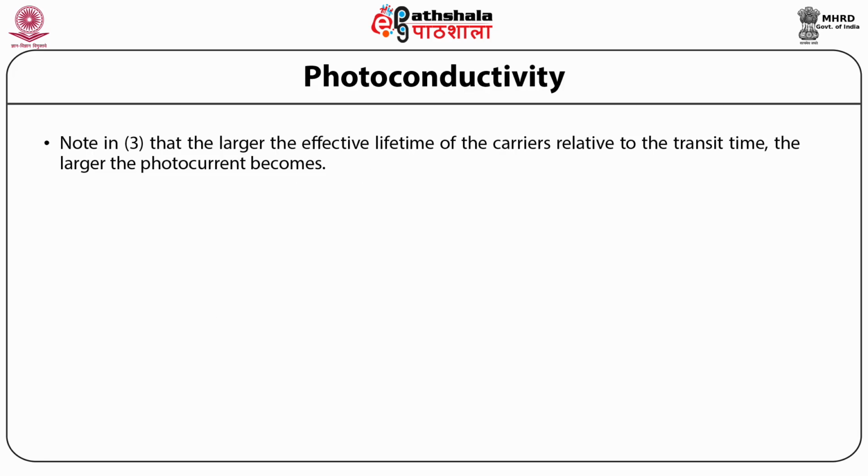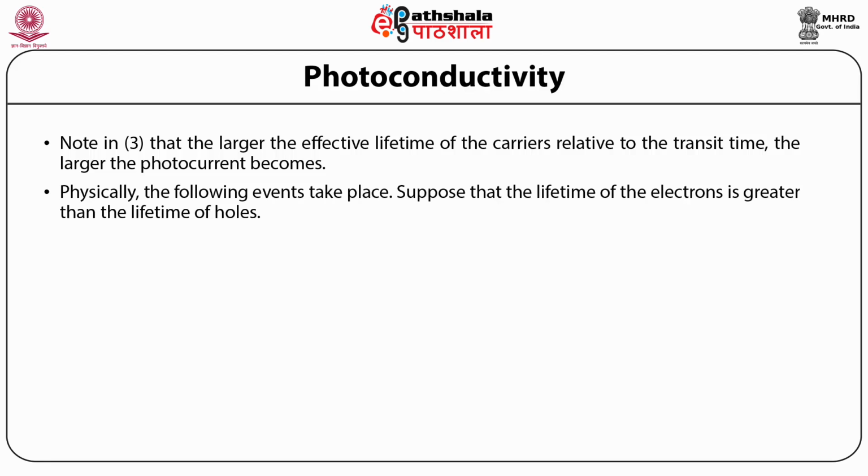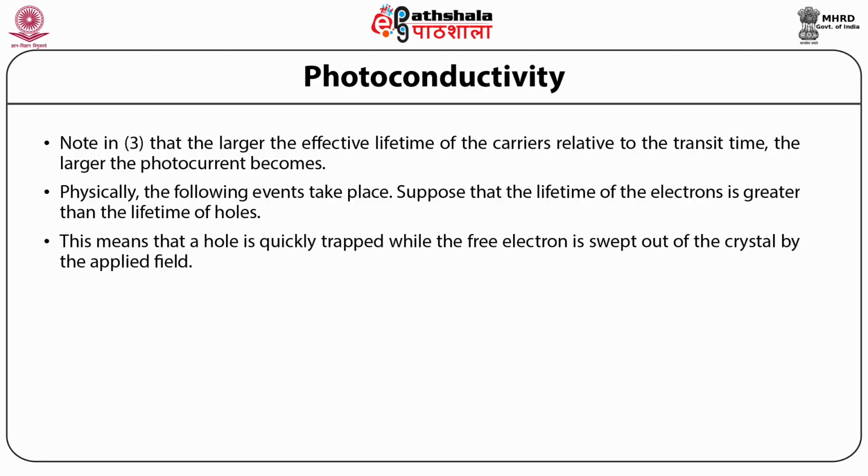Note in equation 3 that the larger the effective lifetime of the carriers relative to the transit time, the larger the photocurrent becomes. Physically, the following events take place. Suppose that the lifetime of the electrons is greater than the lifetime of holes. This means that a hole is quickly trapped while the free electron is swept out of the crystal by the applied field.